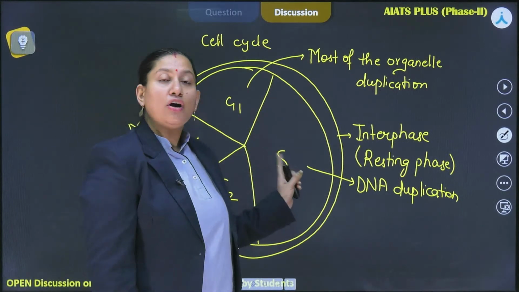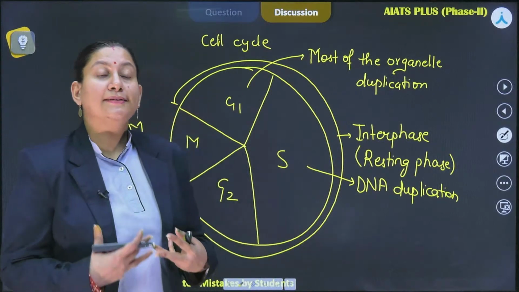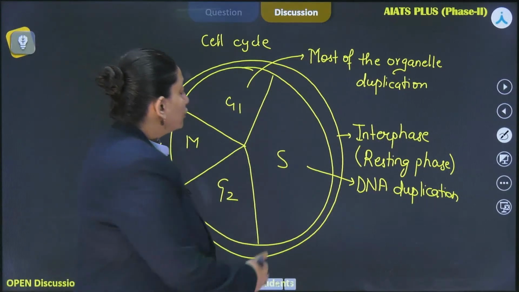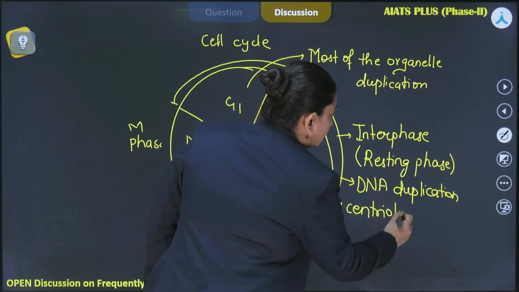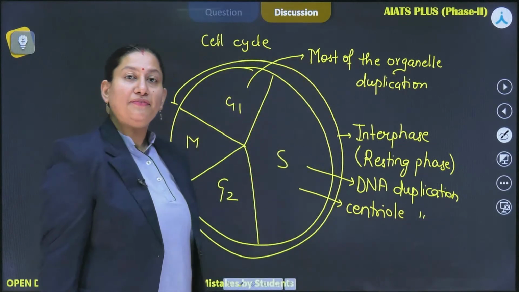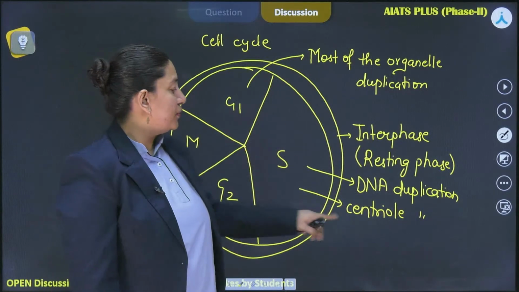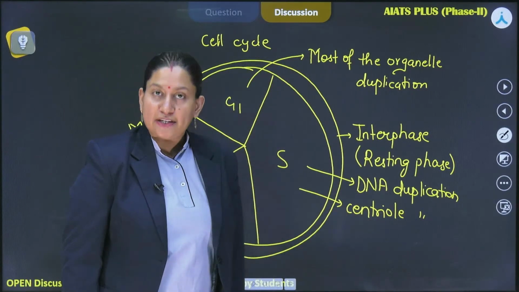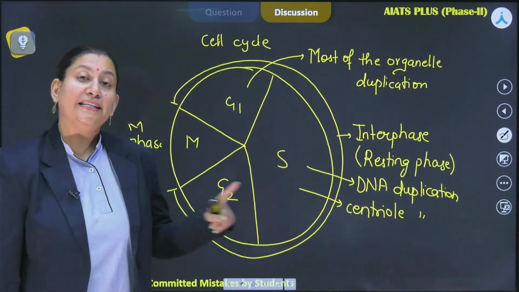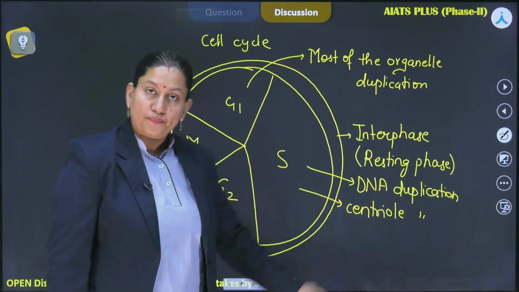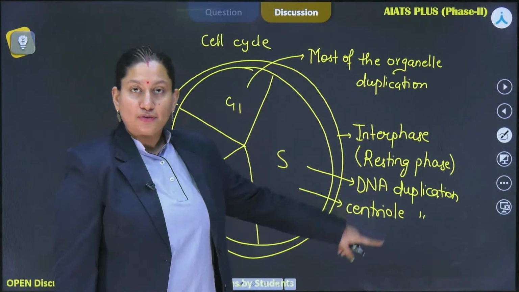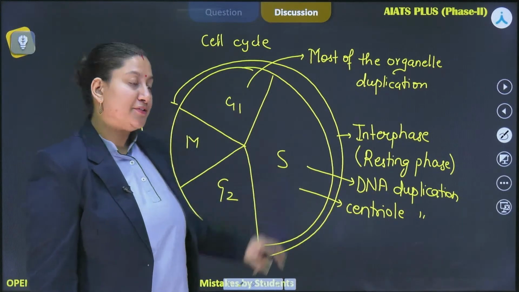Now, in an animal cell, where the centriole is also present, centriole duplication also takes place here only. But that occurs only in the animal cell, because higher plant cells lack this structure. Whichever cell has it is going to show centriole duplication in S phase.